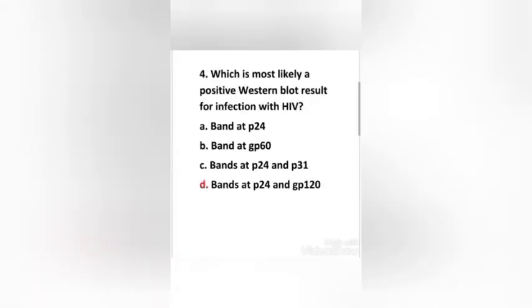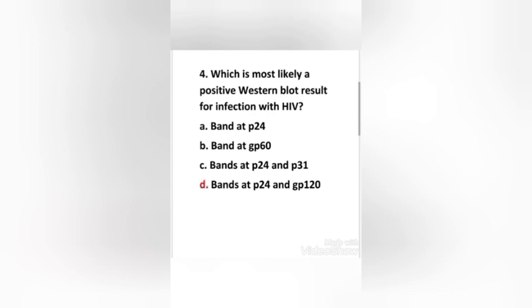Next question. Which is most likely a positive Western blot result for infection with HIV? Band at P24, band at GP60, bands at P24 and P31, bands at P24 and GP120. Here the right answer is option D, bands at P24 and GP120.